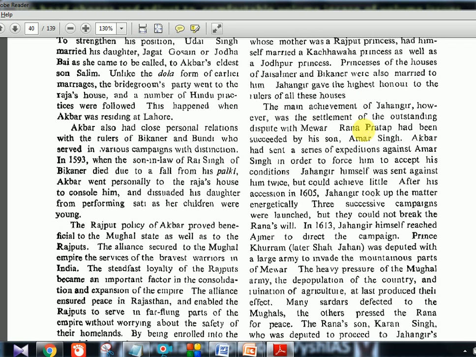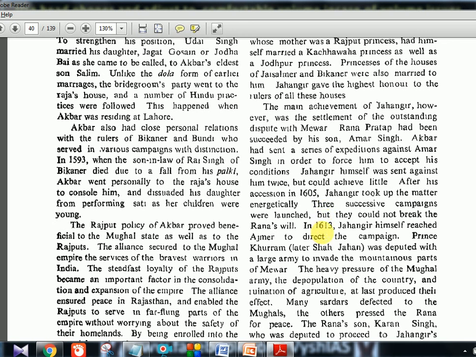Now, Rana Pratap had been succeeded by his son Amar Singh. Akbar had sent a series of expeditions against Amar Singh in order to force him to accept the conditions. Okay, so same like Jahangir came, that side Amar Singh will come. Now Jahangir himself was sent against him twice, but could achieve little. After his accession in 1605, Jahangir took up the matter energetically. Three successive campaigns were launched, but they could not break the Rana's will.